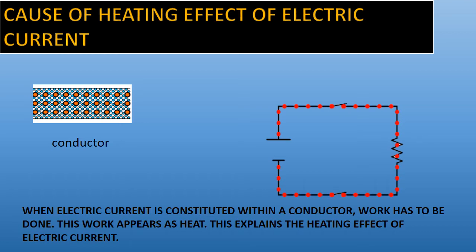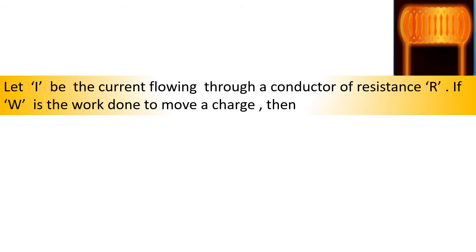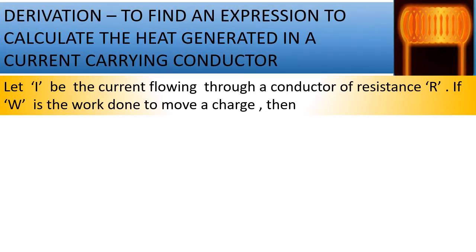So when electric current is established within a conductor, work has to be done. This work appears as heat. So this explains the heating effect of electric current. Let us now try to derive an equation to find the heat generated in a current carrying wire.